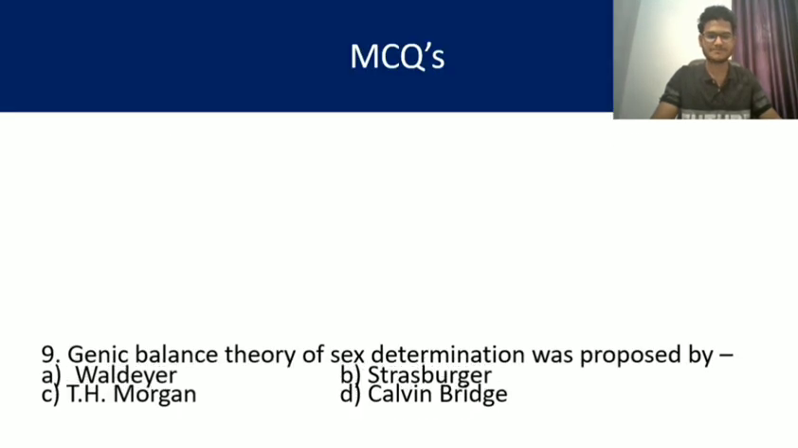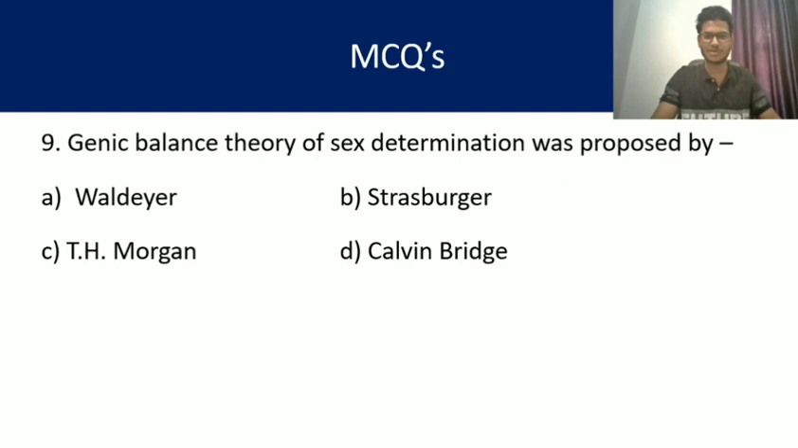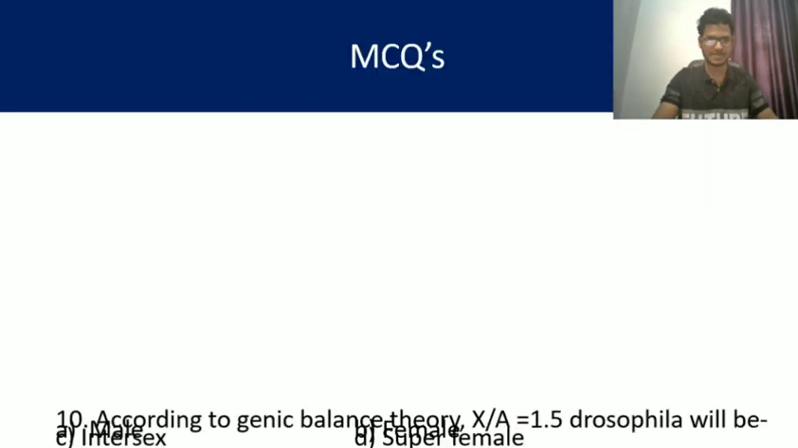Question number 9. Genic balance theory of sex determination was proposed by very famous geneticist. Yes, genic balance theory, my dear friends, it is a very easy question. The answer is Calvin Bridges, that is D is the right answer. Calvin Bridges did his experiment on a fruit fly and proposed the genic balance theory, ratio of X chromosome and autosome. Question number 10.